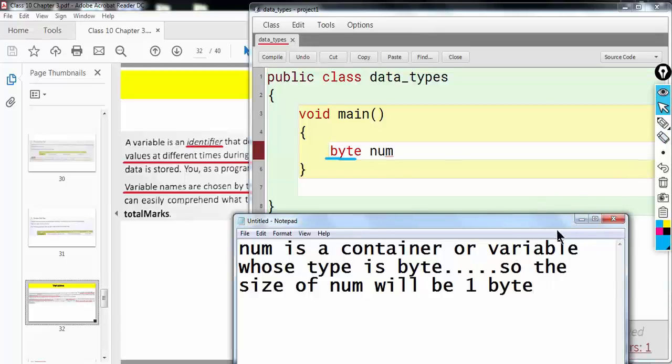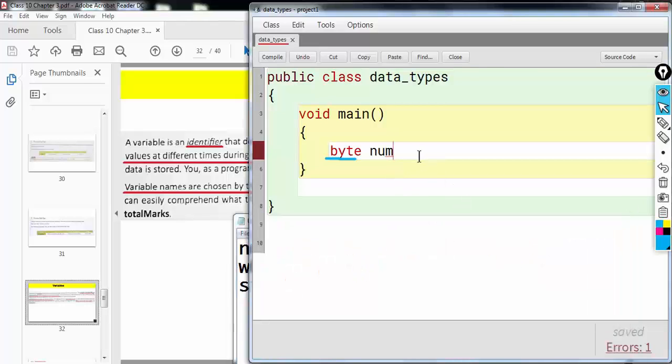What will happen? Num will get 1 byte of memory reserved in the RAM. And you know that a statement must be terminated by a semicolon, so I'll put a semicolon here.